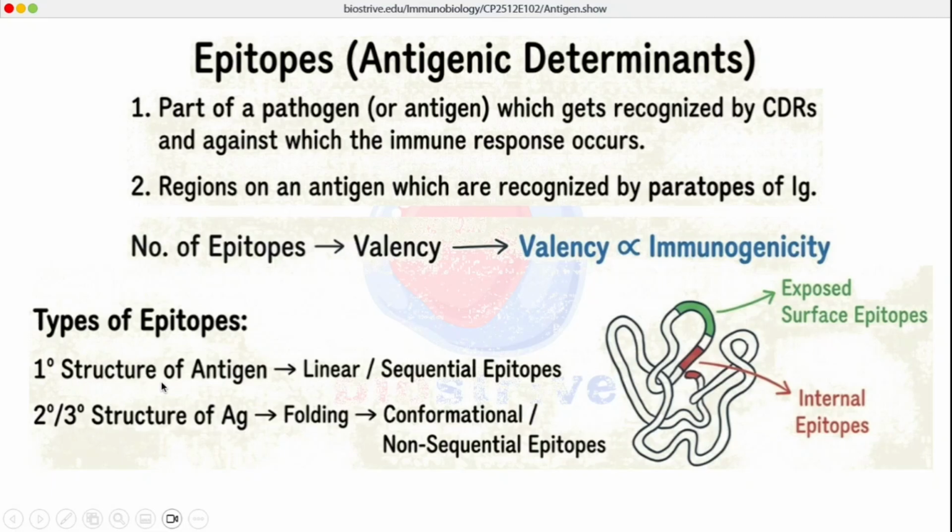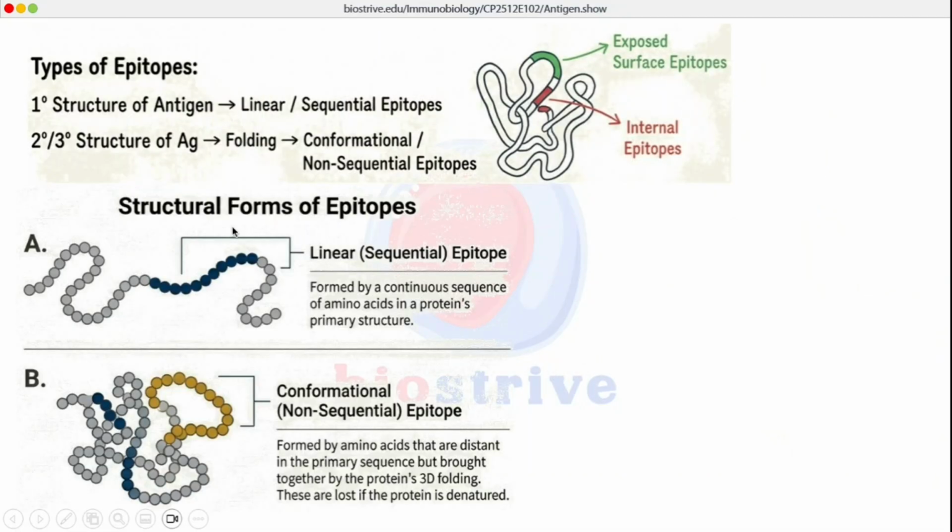If it is primary structure, we have a linear chain of amino acids, and in that linear chain we have a sequence of amino acids involved. That sequence of amino acids we call sequential epitopes. As you can see in this diagram, the sequence of amino acids is involved, and we call it linear or sequential epitopes.